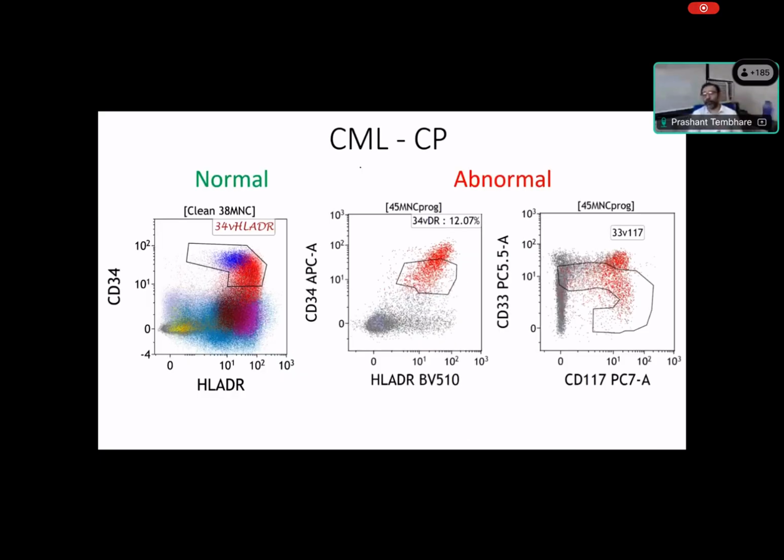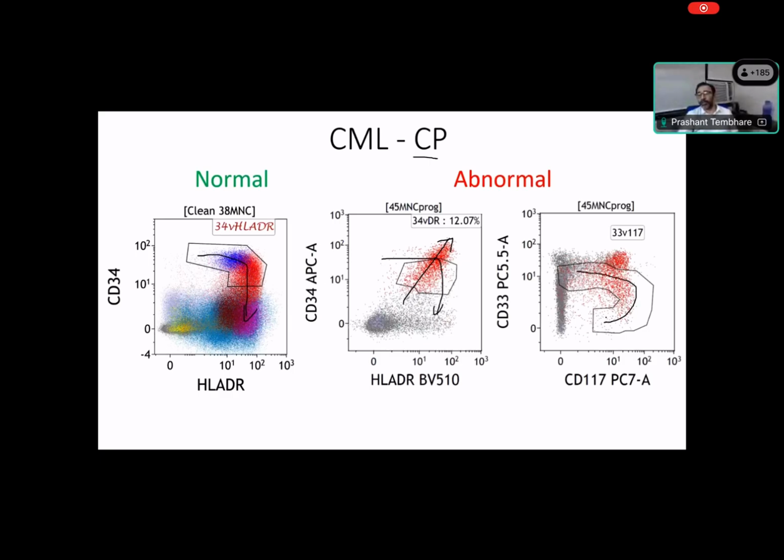Another case of CML. We know the CML is a myeloproliferative neoplasm. So although in the chronic phase we have very few blasts, still these blasts are abnormal because we are dealing with a neoplastic myeloid disorder. So normally we have this maturation pattern, but here you can see with HLDR 34 in CML, although the blast count is low, this maturation pattern is lost. Instead of this, it is like this, which is indicating asynchronous maturation of myeloid blasts.